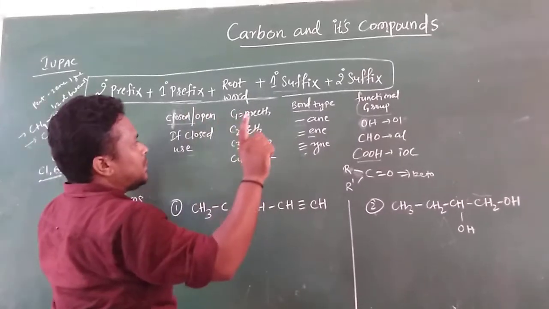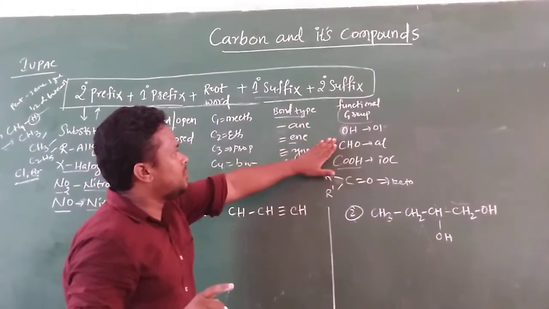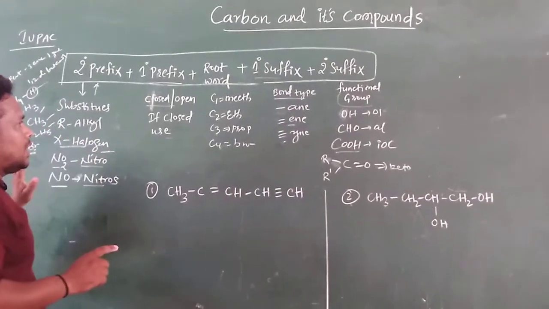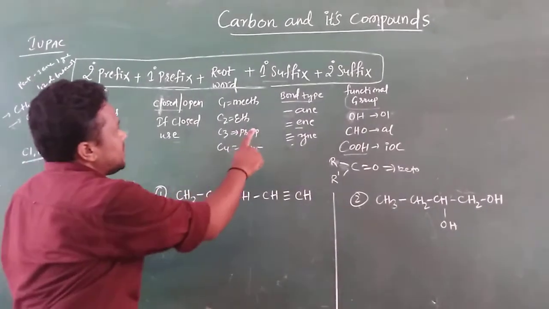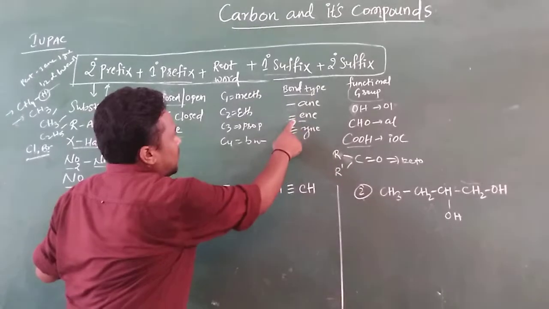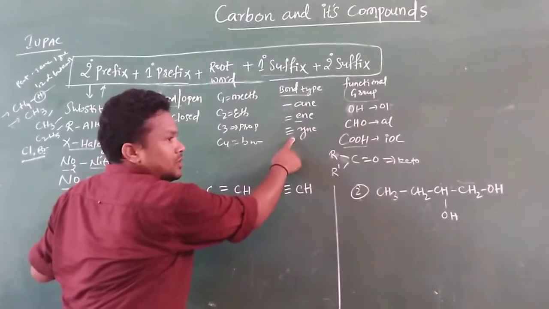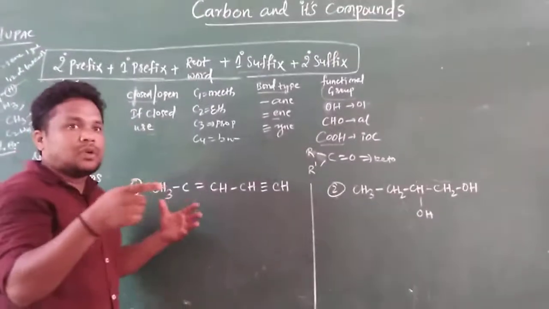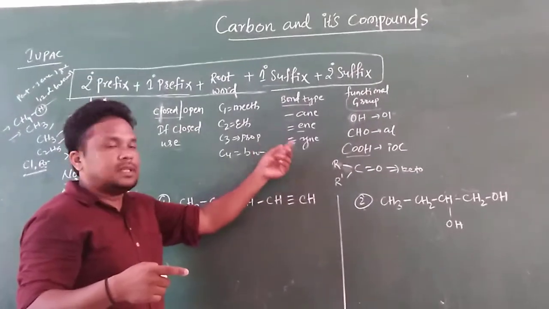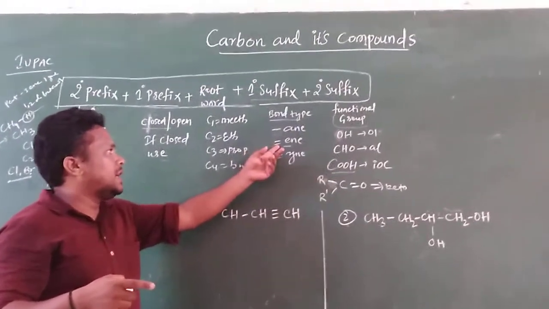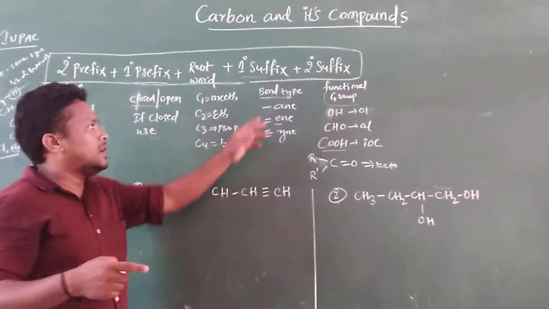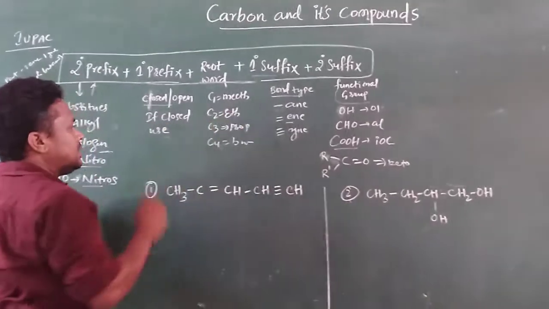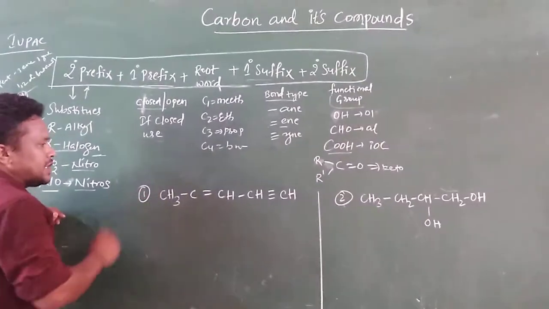First you have to give priority to the functional group as well as the substituents, alkyls, halogens, and nitro groups. If a single bond, double bond and triple bond are all there, you need to give priority to the triple bond first. Priority means you have to give the lower number to this triple bond. Next is the double bond, ene. If functional groups are there, you need to give them the lower number. That's all.